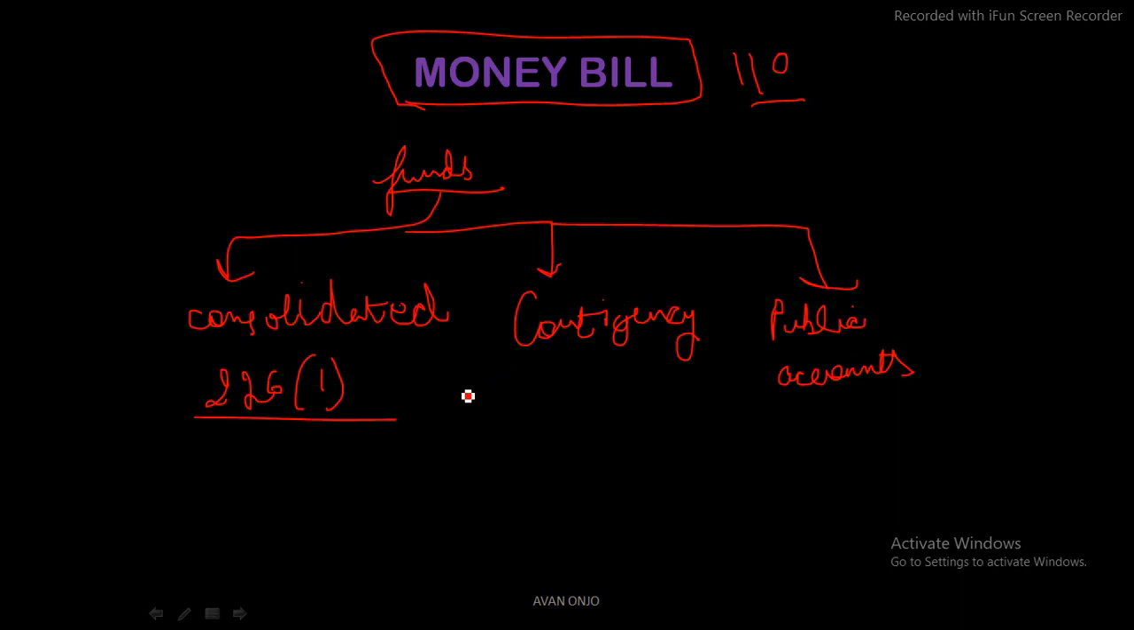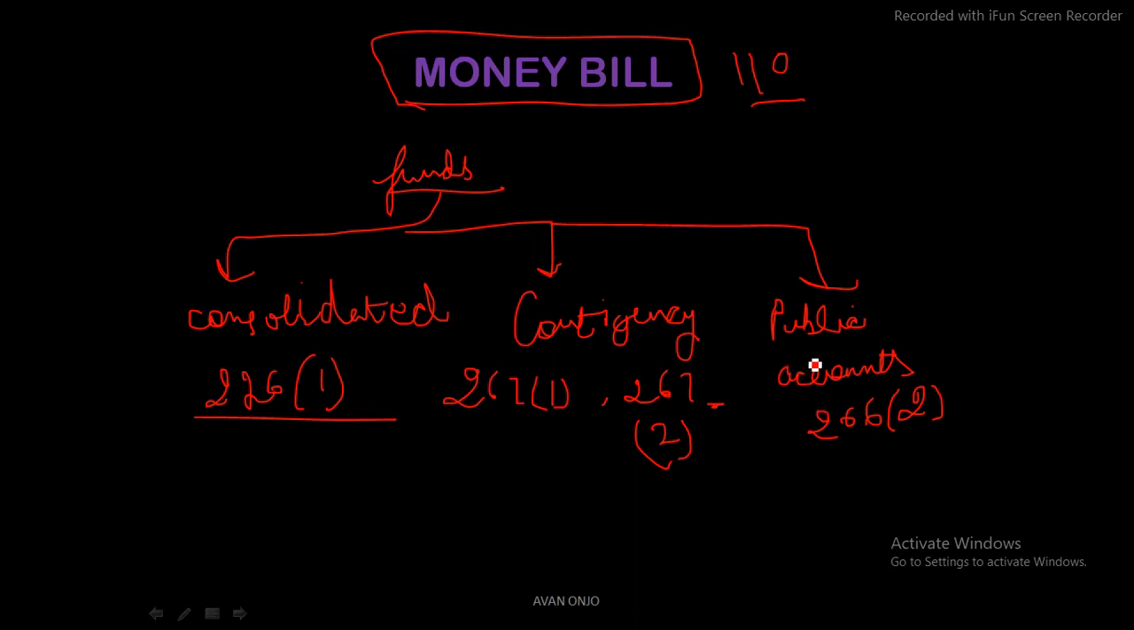Contingency fund finds mention in 267 clause 1, as well as in 267 clause 2. I'm writing 2 here, you have to write it too. I didn't have the place. So now we have public accounts. Public accounts find mention basically in Article 266, more specifically clause 2, 266 clause 2. So this is what the different kinds of funds are.